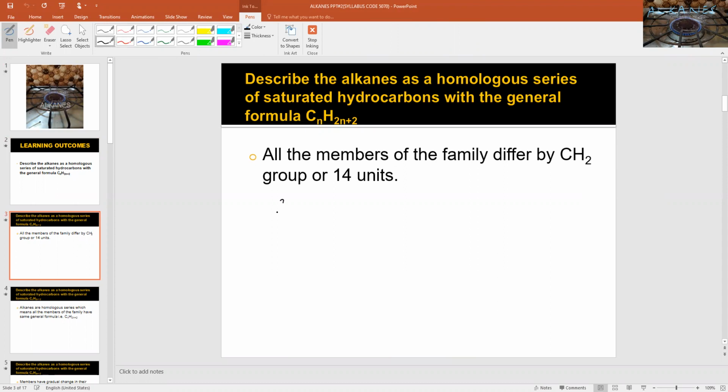CH4 is the first member. You can easily predict the formula of the next member by adding CH2 in this way. The formula will be C2H6.